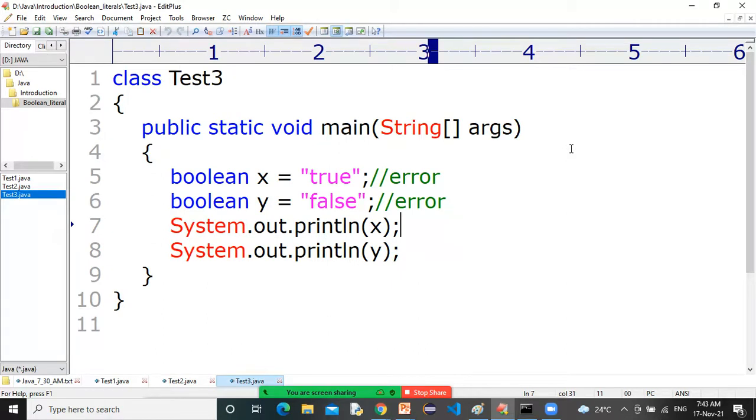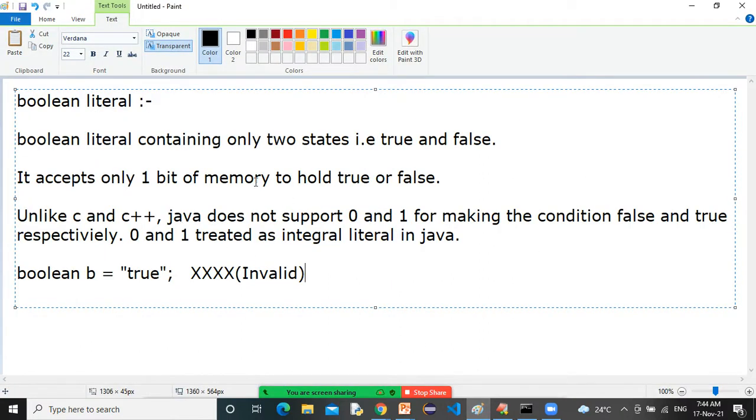Whatever points I have given you, just remember those points, and you won't face any kind of problem while working with boolean literal.